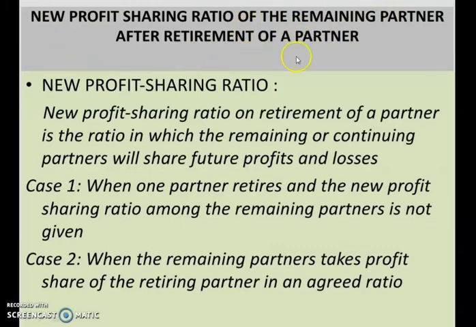Once the retiring partner has left the firm, then the remaining partners, whoever are remaining in that partnership firm, they have to calculate a new profit sharing ratio. So let us see what is new profit sharing ratio. New profit sharing ratio on retirement of a partner is the ratio in which the remaining or continuing partners will share future profits and losses.